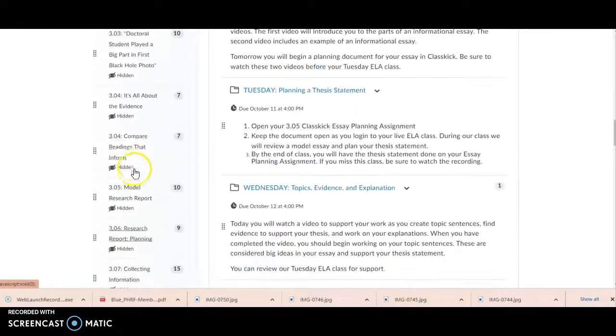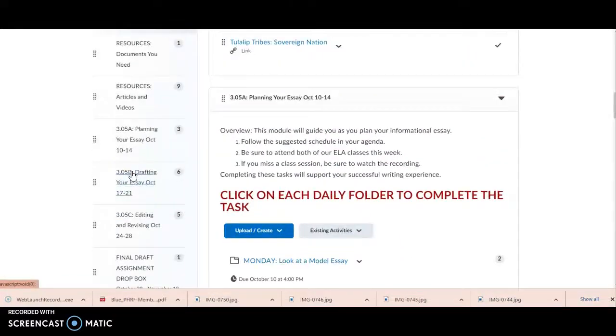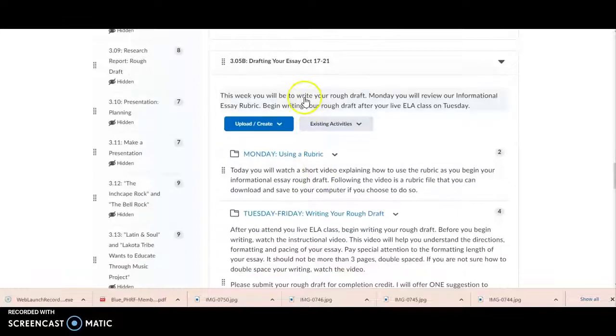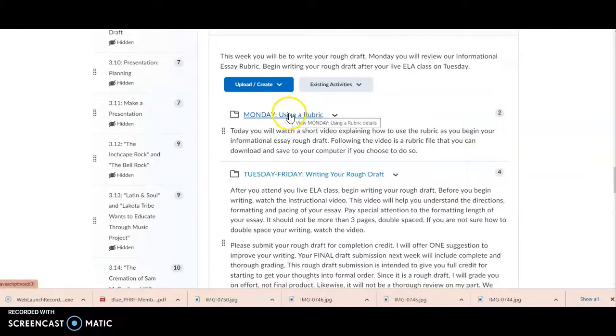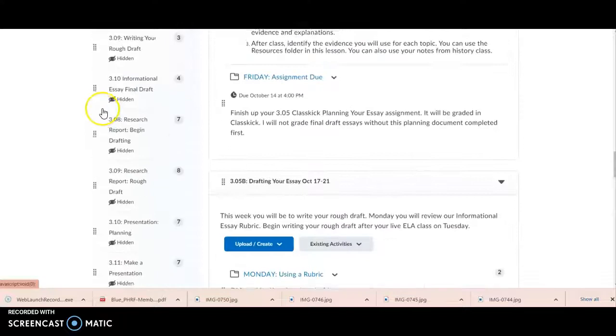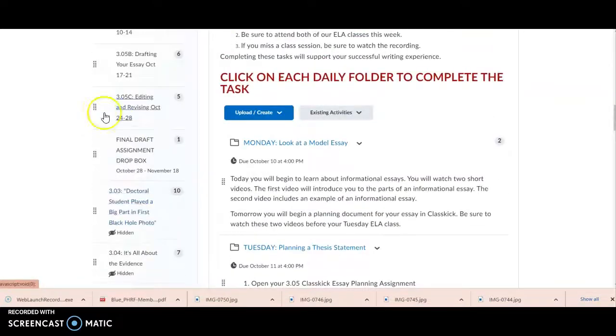So that is 3.05A. 3.05B, I think it should be down here. Yeah, here we go. Talks about how to use your rubric and then write your rough draft. And C, which starts this week, has information on revising and editing. Let me go ahead and click on C since that's the week we're in right now.